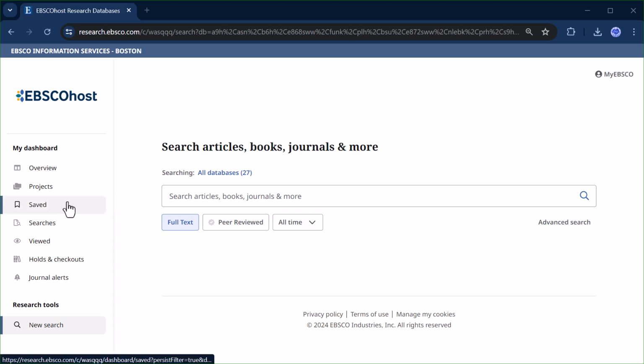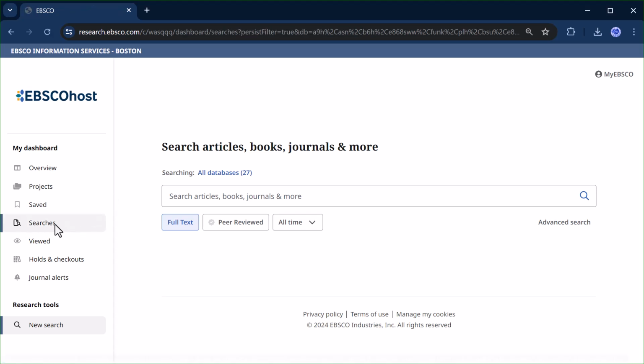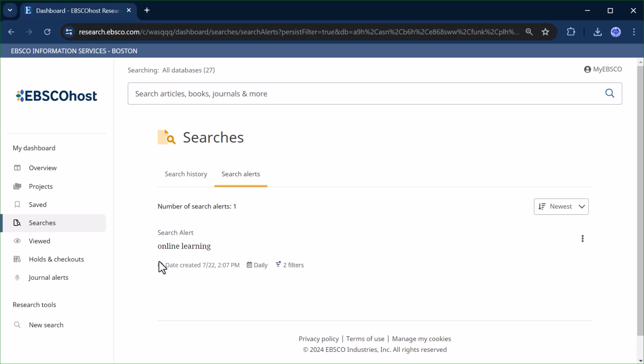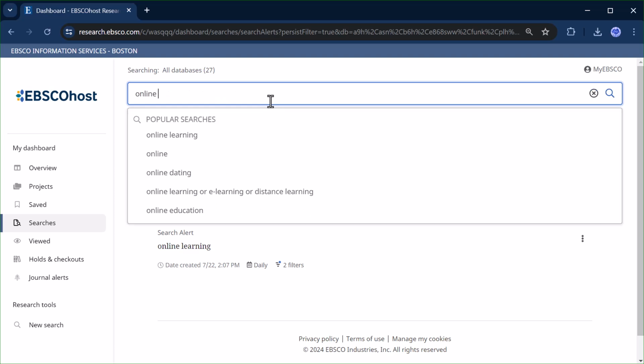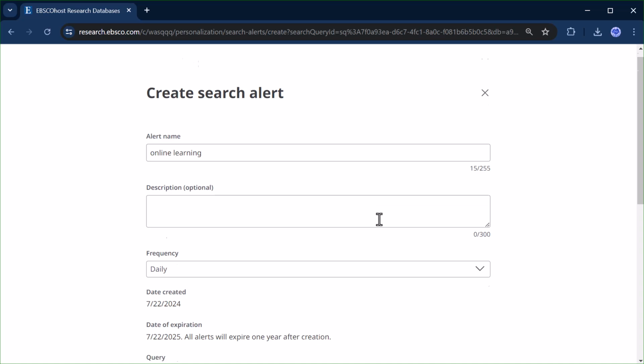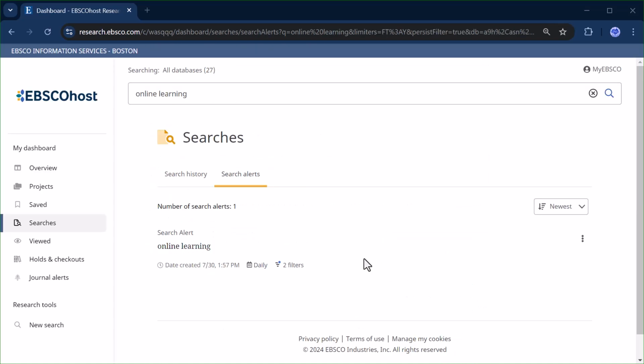Search alerts can be accessed by clicking the Searches section of the dashboard. From this screen, I can move across to the second tab, which is labeled Search Alerts. Any search alerts that I create will appear here. To set the search alert up, I would run a search. On the top right corner of the results view, there is a search action button, which includes the ability to create a search alert. On the alert screen, I enter the required information before clicking Create Alert. Returning to the Search Alert screen on my dashboard, I can click the Tools menu to edit the alert, view all results, or delete the alert.